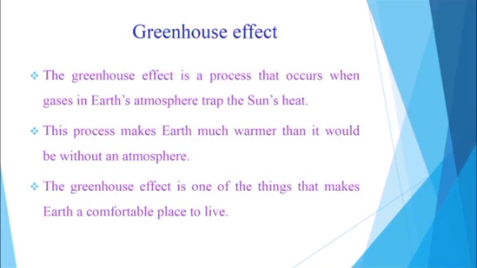The greenhouse effect is a process that occurs when gases in Earth's atmosphere trap the sun's heat. This process makes Earth much warmer than it would be without an atmosphere. The greenhouse effect is one of the things that makes Earth a comfortable place to live.